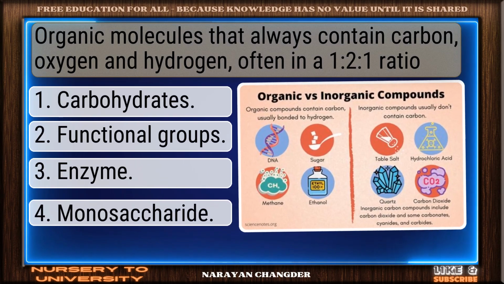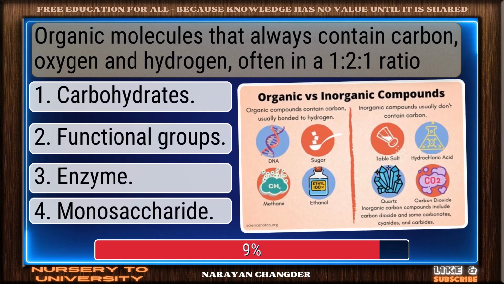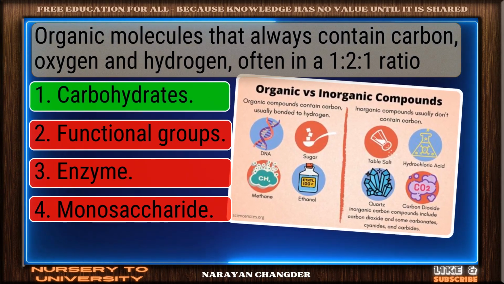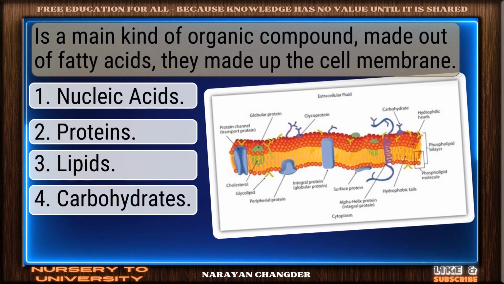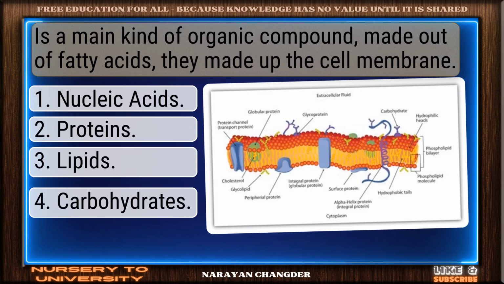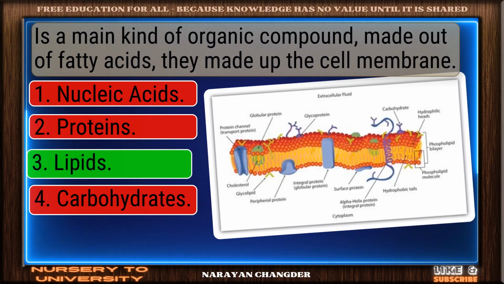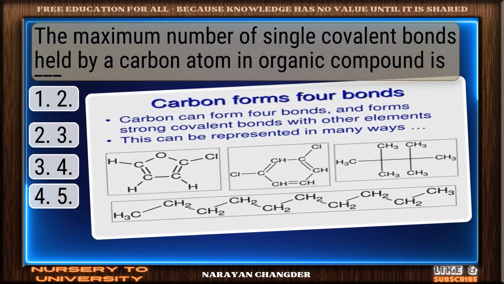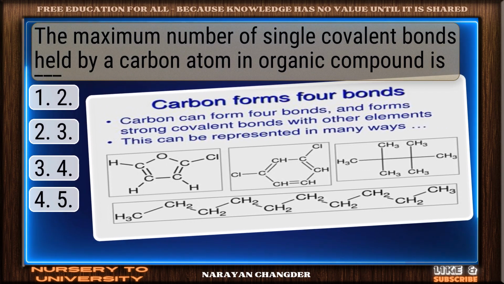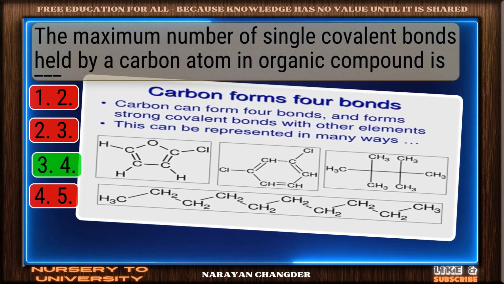Organic molecules that always contain carbon, oxygen, and hydrogen, often in a 1:1 ratio. You got it. Your choice, carbohydrates, is right. Is a main kind of organic compound made out of fatty acids. They make up the cell membrane. Bravo. Lipids is the answer. The maximum number of single covalent bonds held by a carbon atom in an organic compound is dash. You're right. 4 is the correct answer.